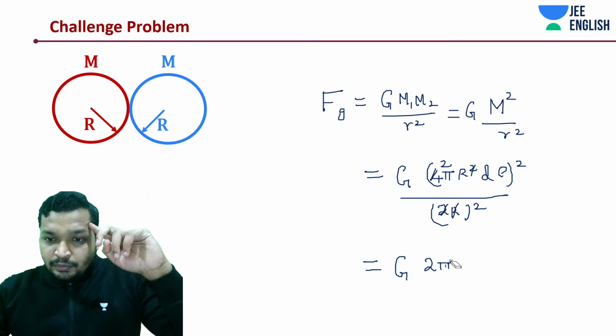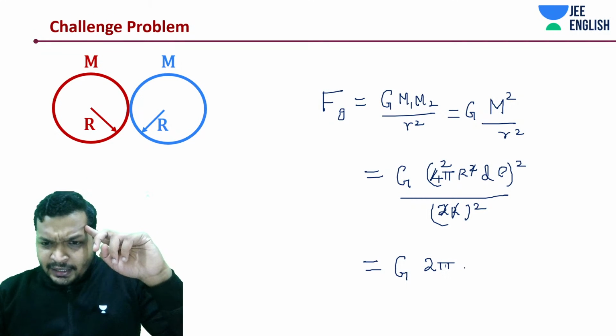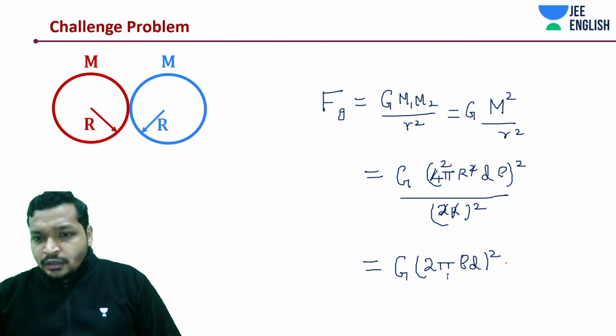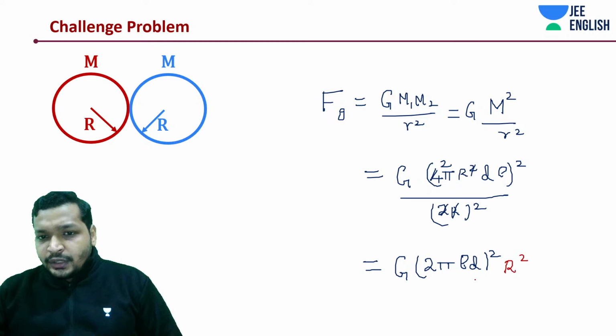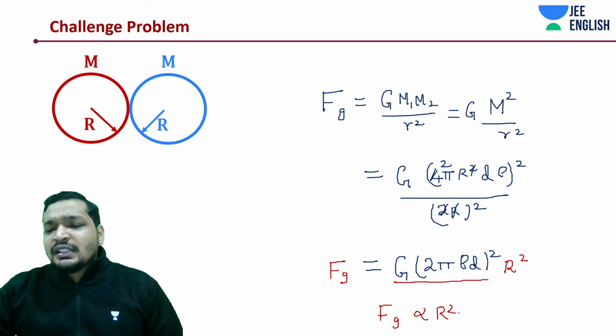So it should be 2 pi rho into d of whole square into R square, and what do we have over here? G. What would we have over here? Fg. If everything that has been written over here is constant, Fg should be proportional to R square.